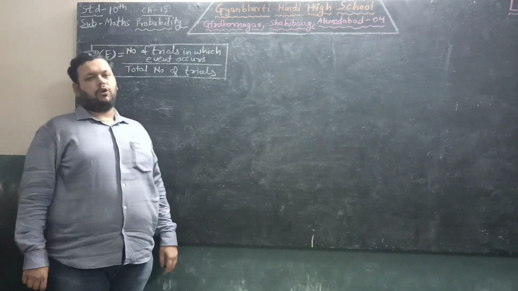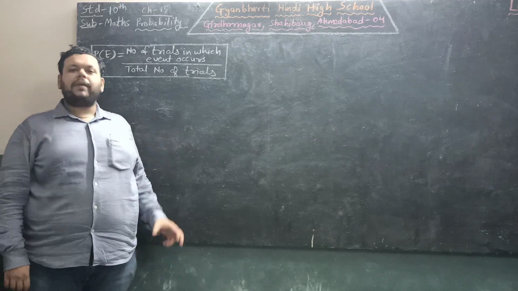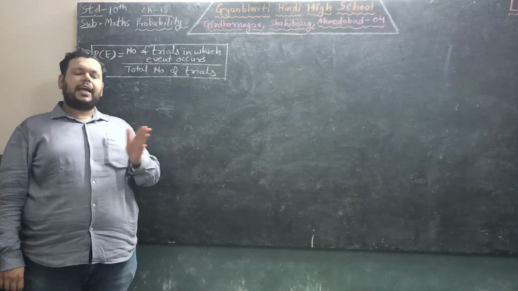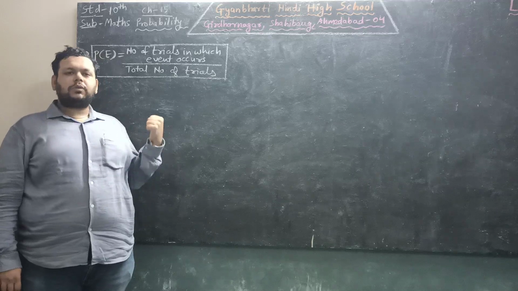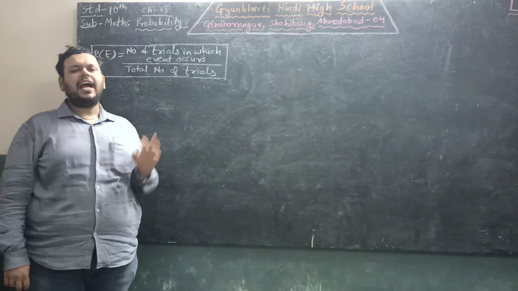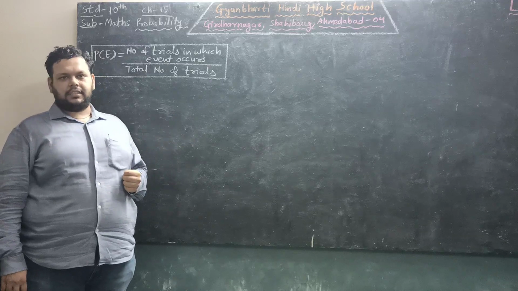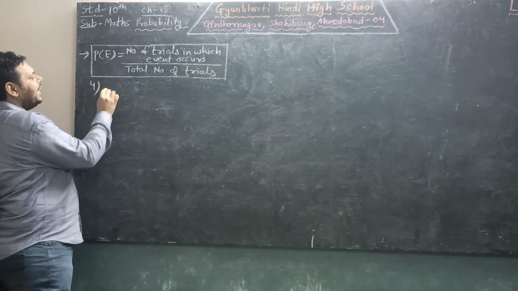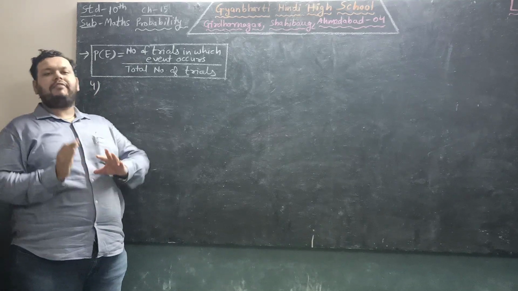Next question number 4. Now you might have played the cards. So in cards there are different types of 4 signs. So this question is related to the cards, and the next 3 questions which we are going to see are of the complementary events. So looking to the question number 4, a card is randomly drawn from a well shuffled